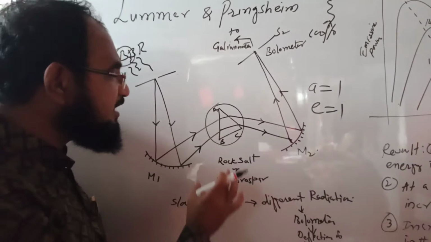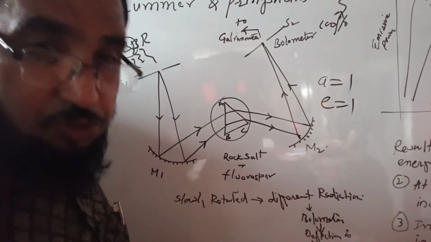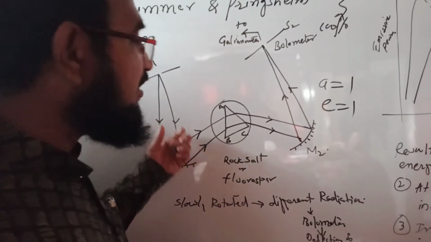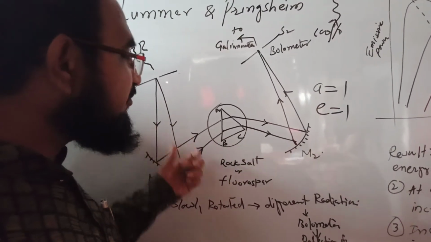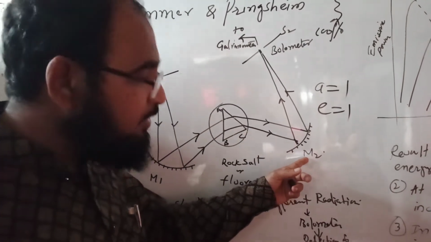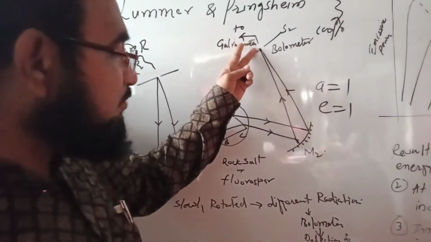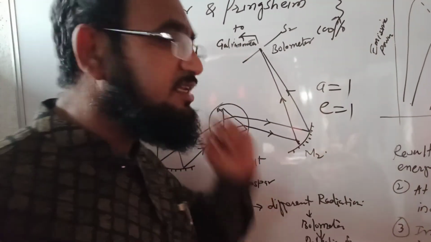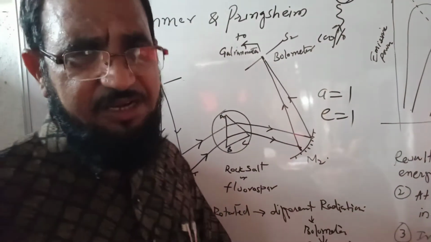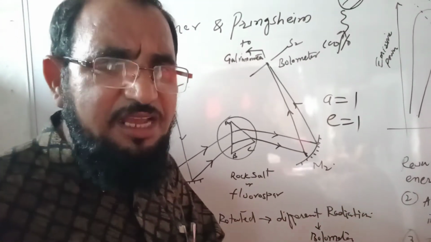Now the procedure is that I am slowly rotating this prism so that all the wavelengths, or the different radiations, can be diverted towards the mirror M2, and this mirror M2 will divert the radiations towards the bolometer, and the deflection in the galvanometer is recorded. So this is a very simple experiment for the black body radiations.